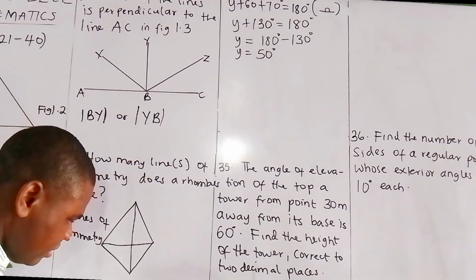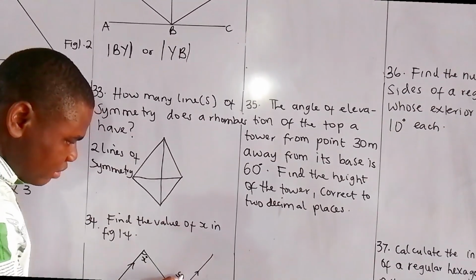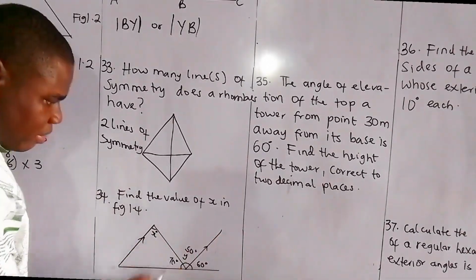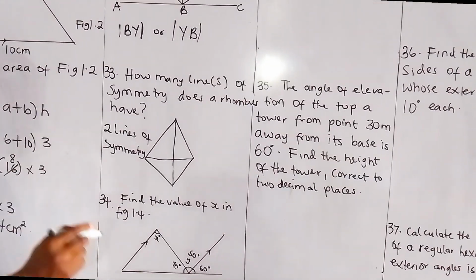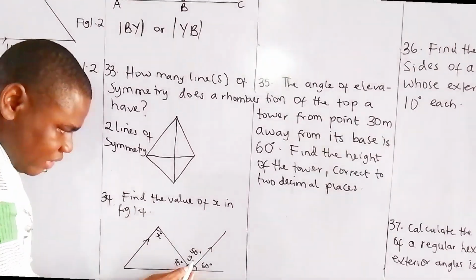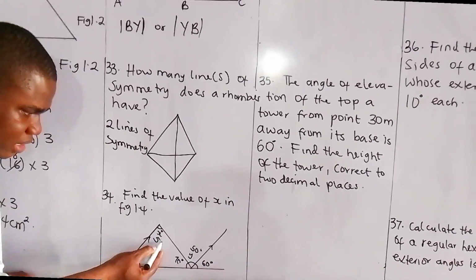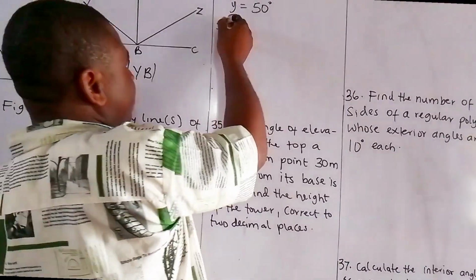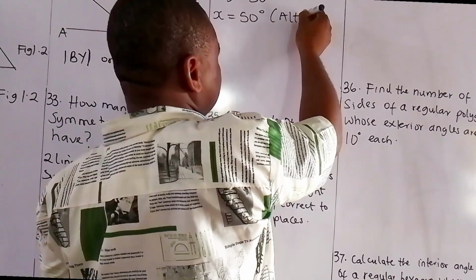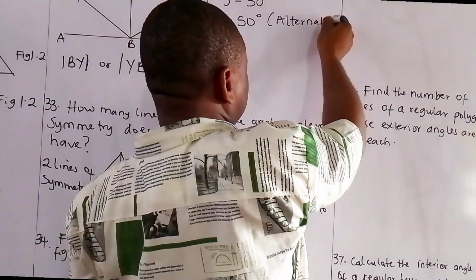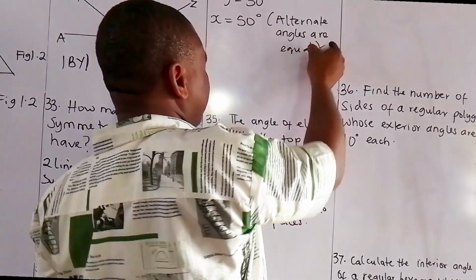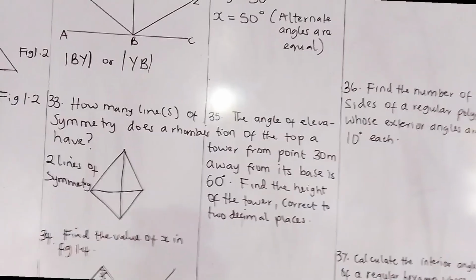So if y is 50 degrees, as you can see, these two signs show us that these are parallel lines. So in this case, we can actually have alternate angles. So it therefore means that if y is 50, automatically x is 50 degrees. So x is equal to 50 degrees. Alternate angles are equal. So that's why x is equal to 50 degrees.